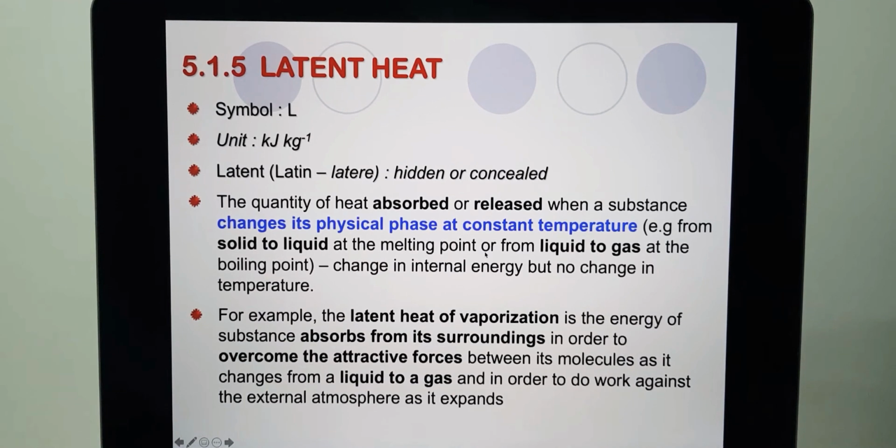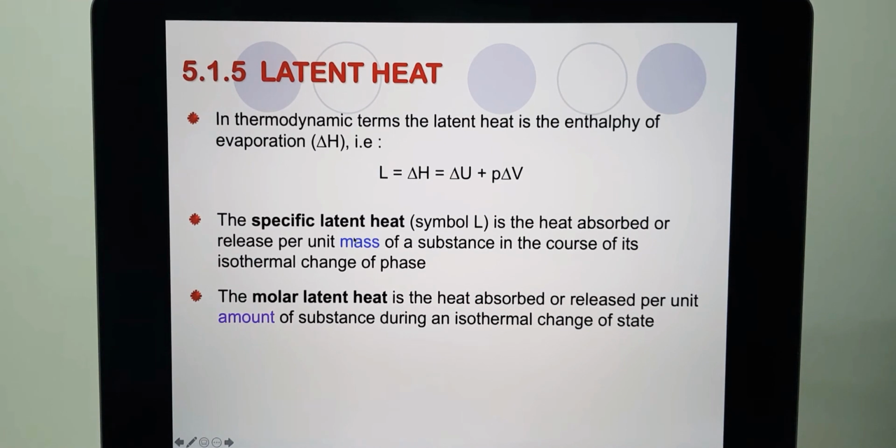For example, the latent heat of vaporization is the energy the substance absorbs from the surrounding in order to overcome the attractive forces between the molecules as it changes from liquid to gas, and in order to do work against the external atmosphere as it expands. So this is the explanation for the latent heat. In thermodynamic terms, the latent heat is the enthalpy of evaporation, whereby L is equivalent to the difference of enthalpy, which is equivalent to the difference of internal energy plus P times delta V.